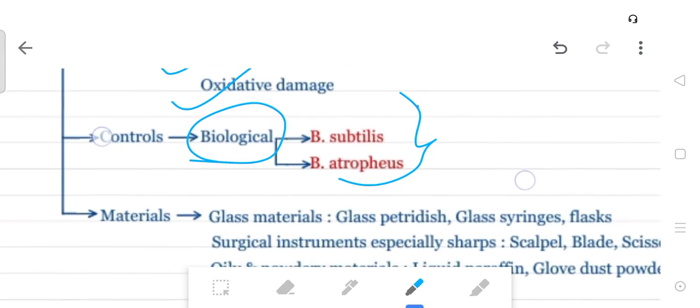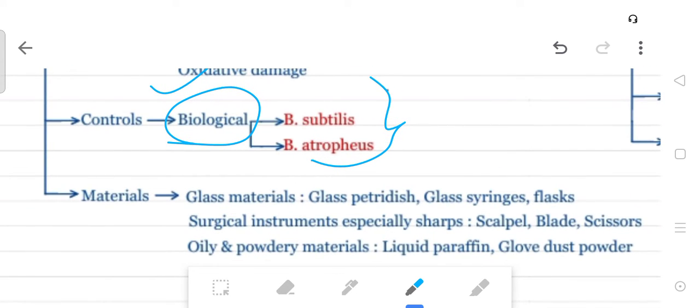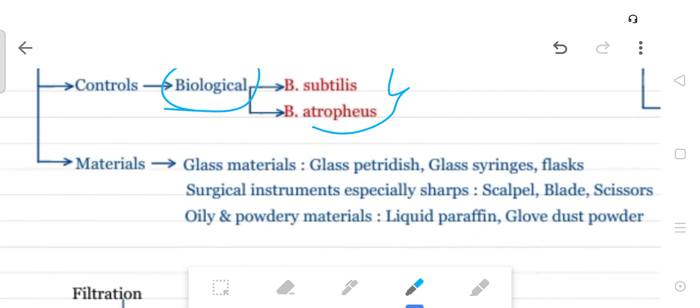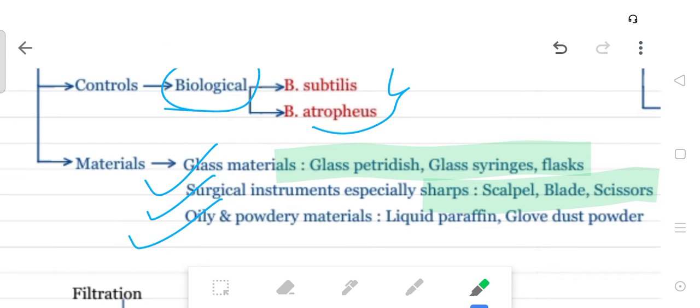What materials can be sterilized? Glass materials, sharp surgical instruments, and oily and powder materials. Glass materials are glass petri dishes, glass syringes and flasks; sharp surgical instruments are scalpel, blade and scissors; and also liquid paraffin and glove dust powder.